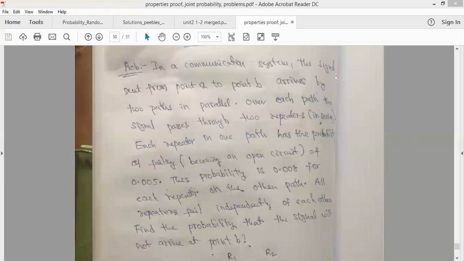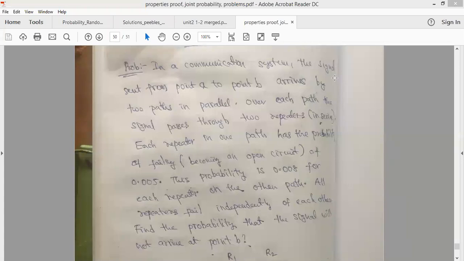So each repeater in one path, if you are taking the first path, has a probability of failing of 0.005. Whereas the probability is 0.008 for each repeater on the other path. All repeaters fail independently of each other. Find the probability that the signal does not arrive at point B.